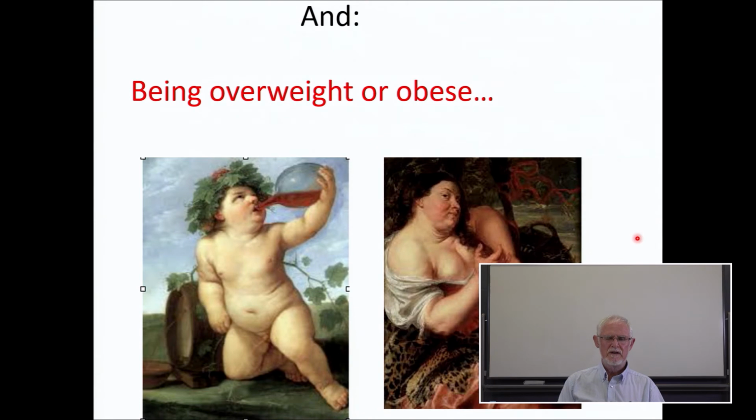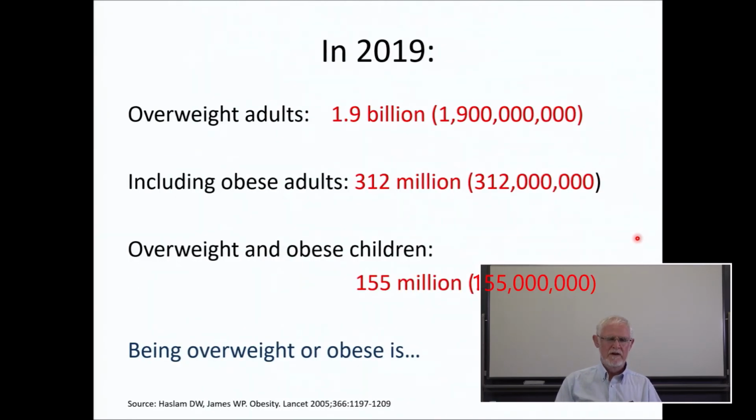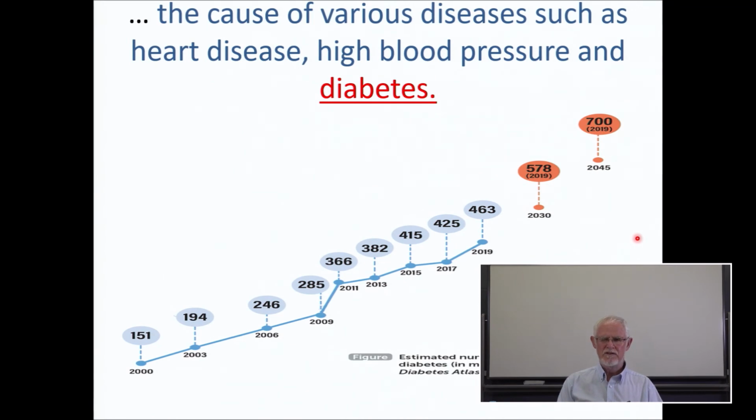Another problem in richer countries and non-communicable diseases is connected to being overweight or obese. And as we've seen in other lectures, overweight adults, 1.9 billion in the world, including obese adults, 312 million in the world. Overweight and obese children, 155 million in the world. And being overweight or obese is the cause of various diseases, such as heart disease, high blood pressure, and especially diabetes. And we can see the rate of diabetes is increasing from the year 2000.